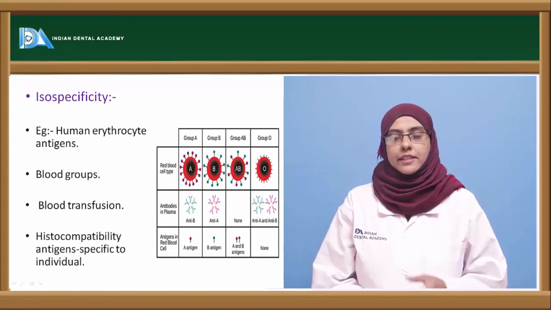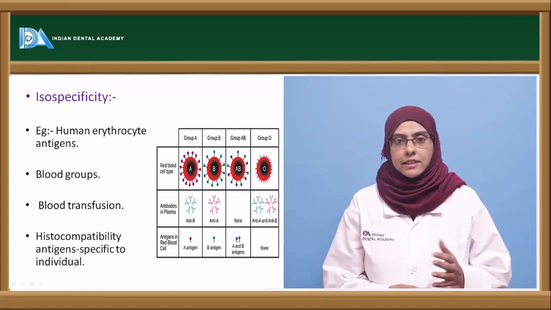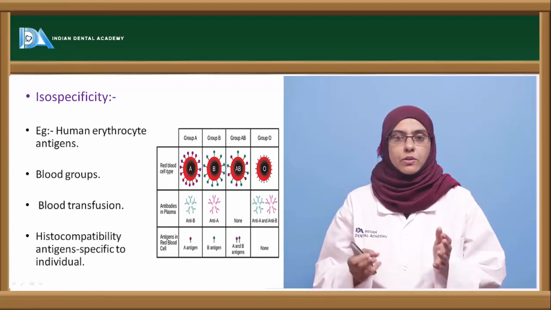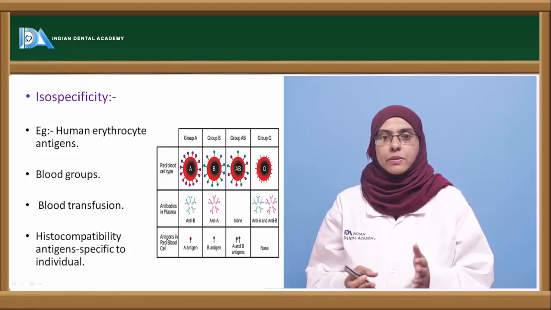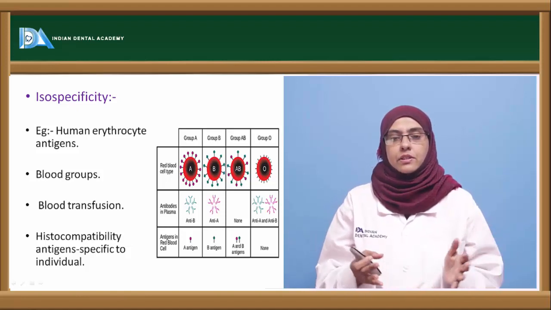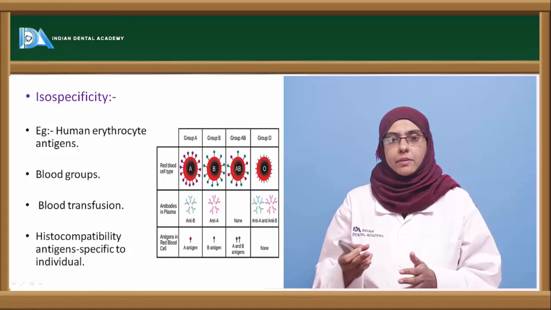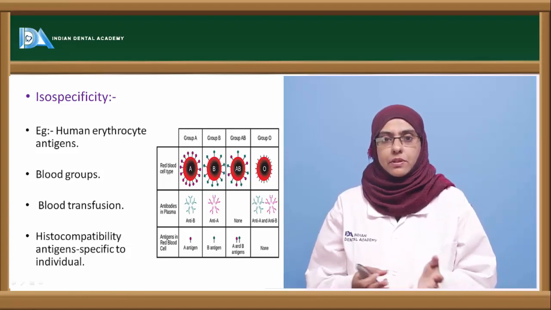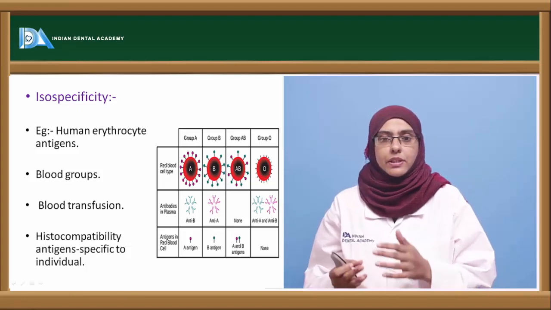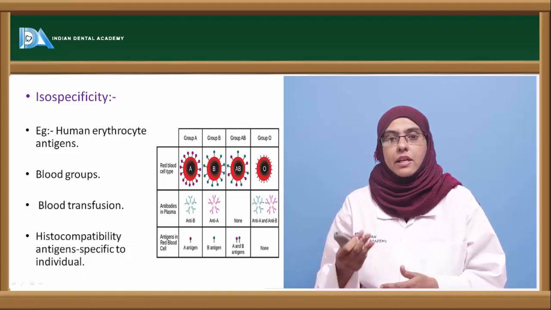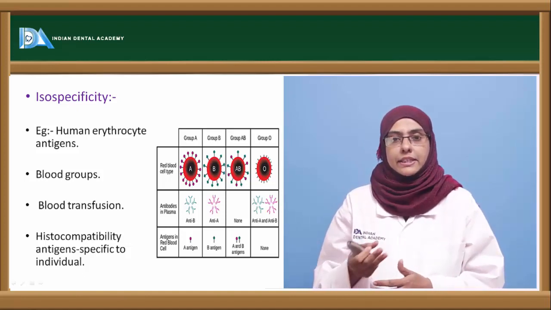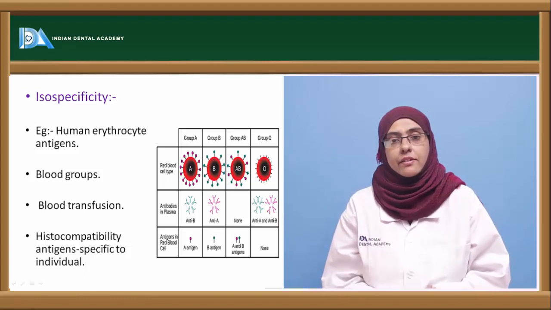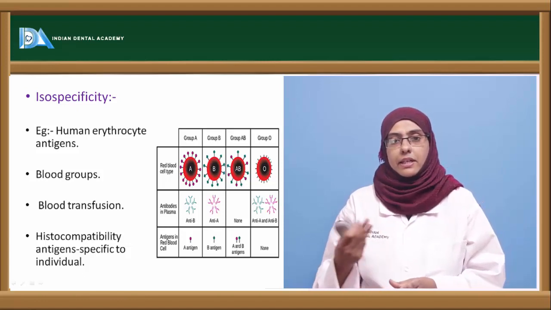property. So the isoantigens help us to classify a person into a particular group. Here we have an isoantigen example, the human erythrocyte antigen. Based upon that, you can classify the different blood groups and group individuals based upon blood groups, and these are usually genetically determined, and it is very helpful when you are going for a blood transfusion.